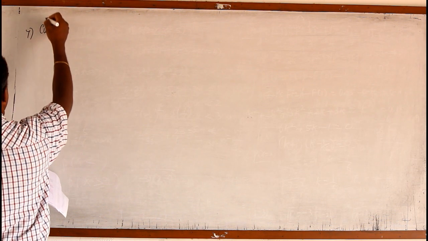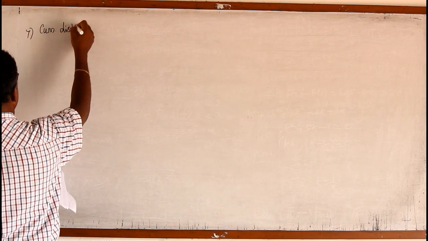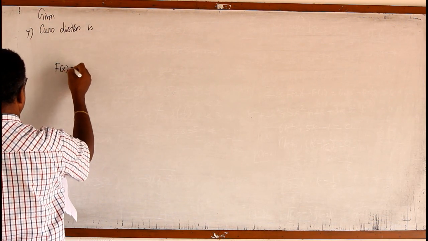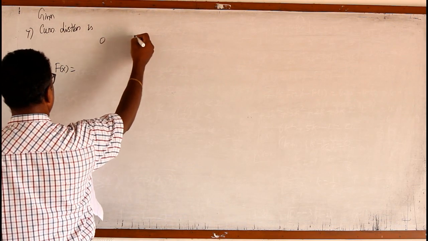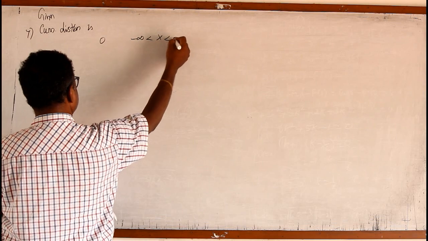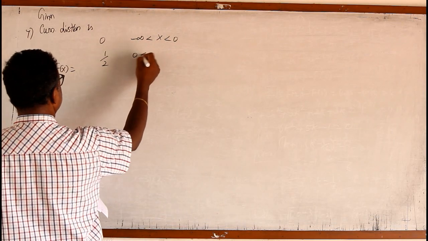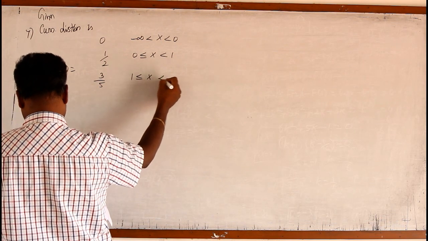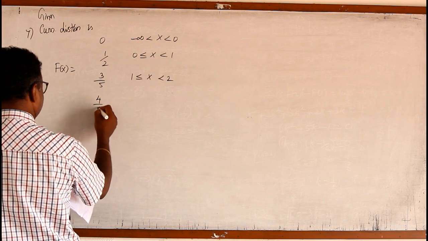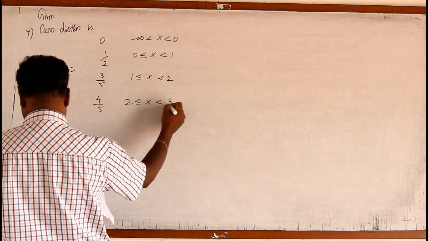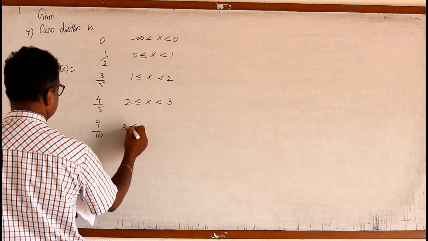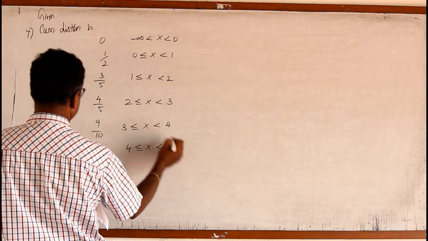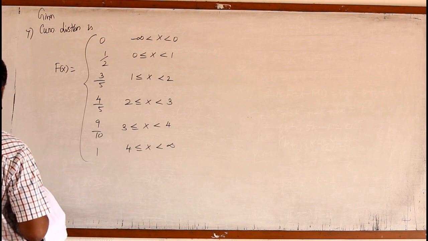Cumulative distribution is given. The cumulative distribution is capital F of x equal to 0 for minus infinity less than x less than 0. 1 by 2 for 0 less than or equal to x less than 1. 3 by 5 for 1 less than or equal to x less than 2. 4 by 5 for 2 less than or equal to x less than 3. And 9 by 10 for 3 less than or equal to x less than 4. And 1 for 4 less than or equal to x less than infinity. This is the cumulative distribution.